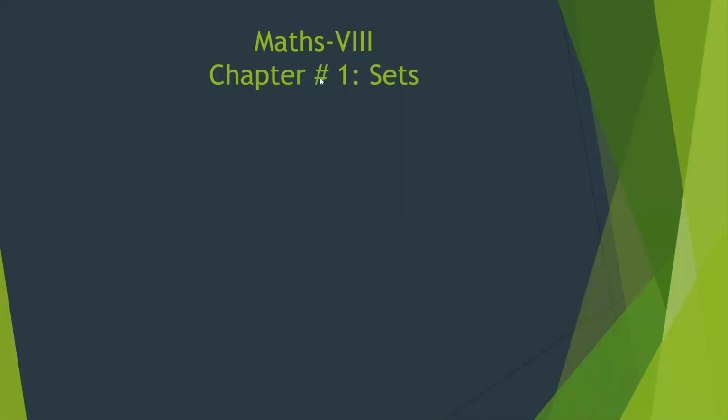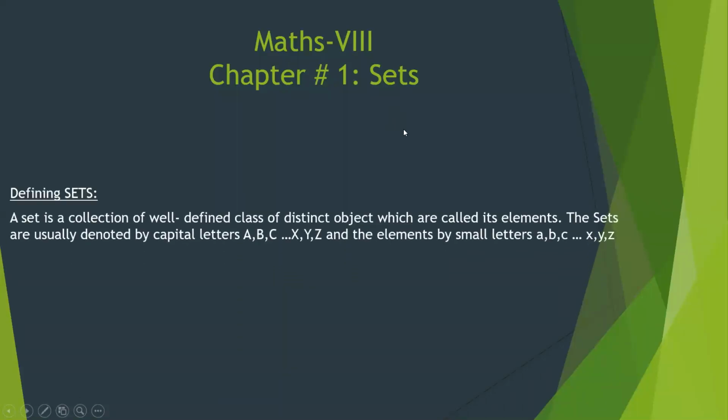So this is chapter number 1, set. What is a set? A set is a well-defined collection of distinct objects which are called its elements.